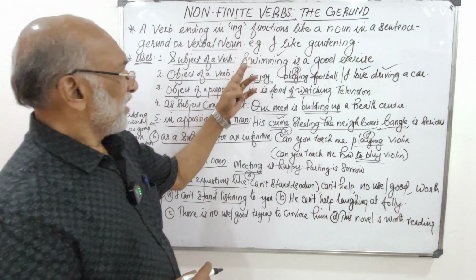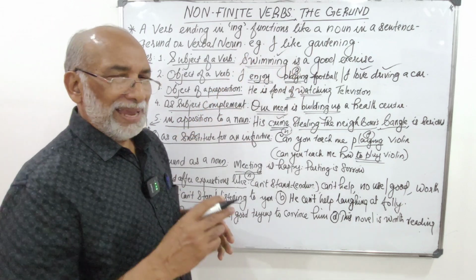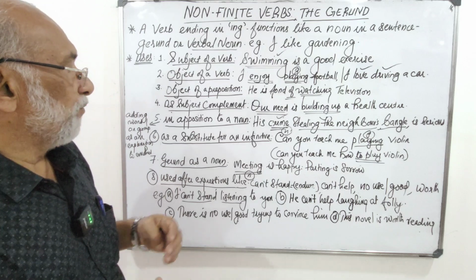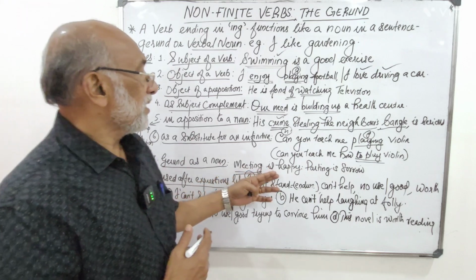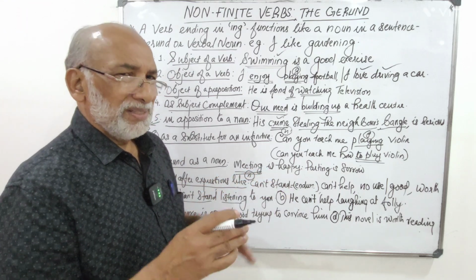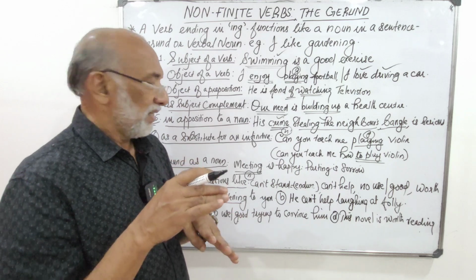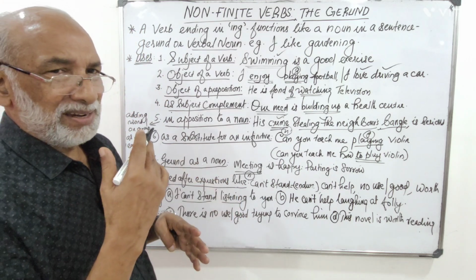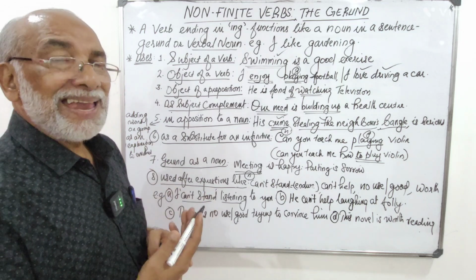See, when we say swimming, an activity comes to our mind. But when we say meeting is happy, parting is sorrow, there is no specific activity. We just say a noun, meeting is happy.